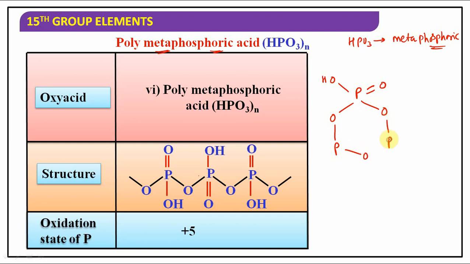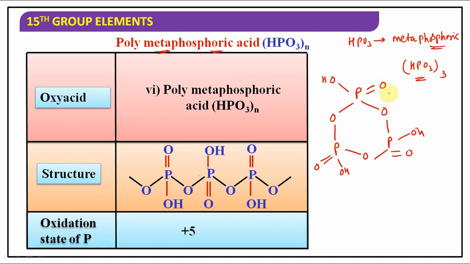Simply take all P-O-P bonds, three P-O-P bonds. Understood? For every phosphorus, just give it an OH and a double bond O. That's all. It's very simple, right? So it is HPO3 taken thrice, which means a trimer.